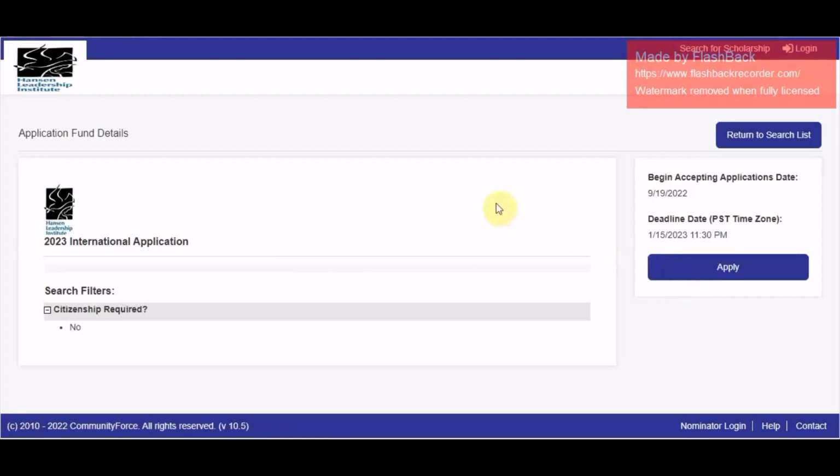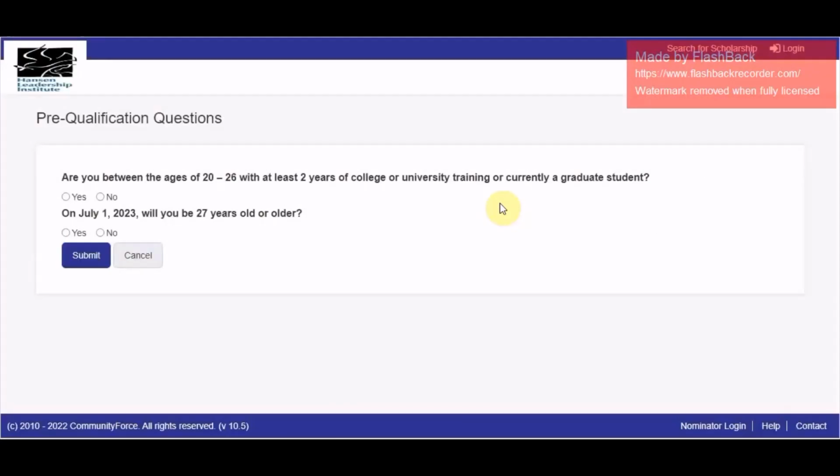When we click on apply, it takes us to another level, the pre-qualification questions. So here, are you between the ages of 20 to 26? It is obvious, I said it earlier. With at least 2 years of college or university training, or currently a graduate? If yes, you can say yes. If no, say no. But take note, if you say no, obviously you are not eligible.